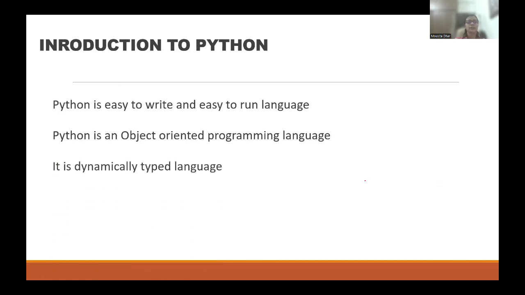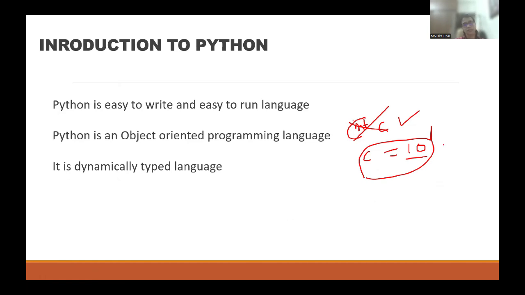Next, it's a dynamically typed language. What is a dynamically typed language? While declaring a variable, you need not declare the variable type and then put the value. For example, in other languages you write int c, then c is equal to 10. Then the compiler understands that c is a variable of type int, which is why we put 10. In Python, this is not needed. You directly write c equal to 10.